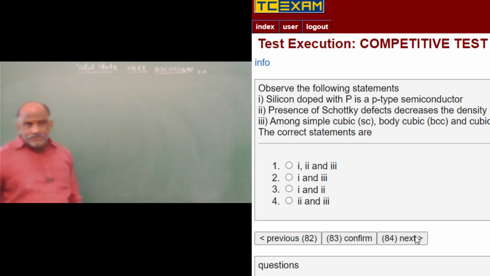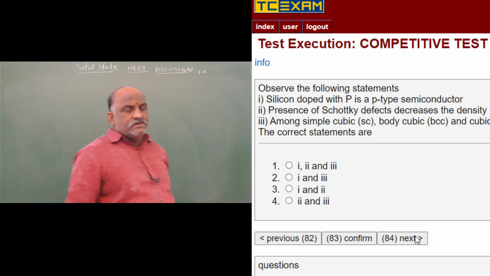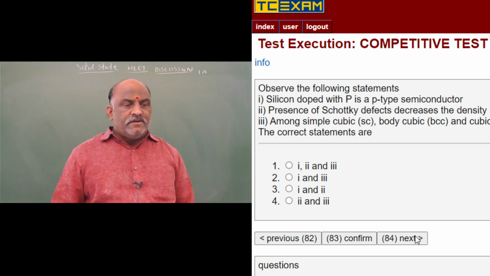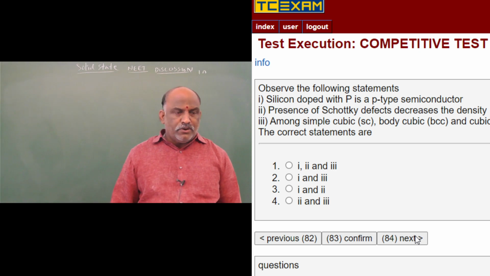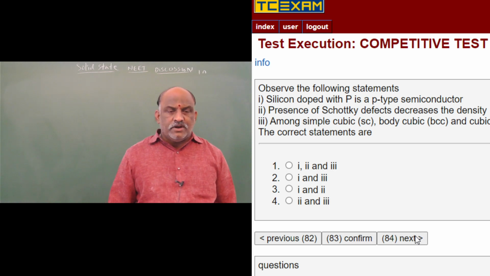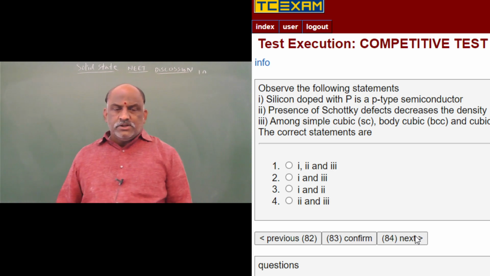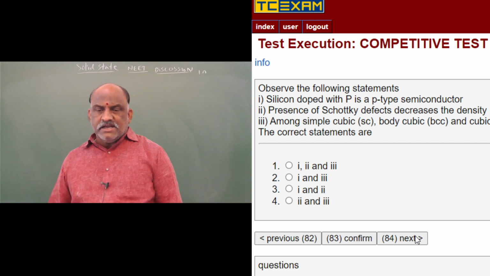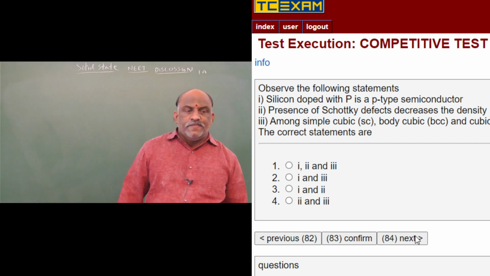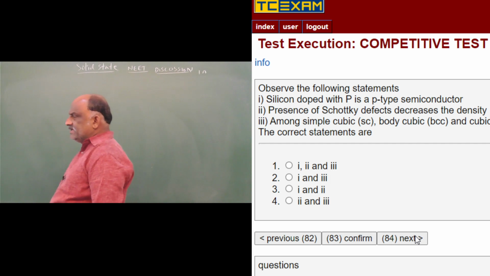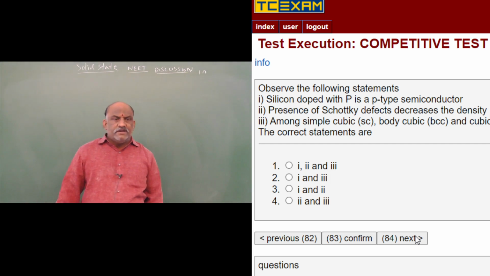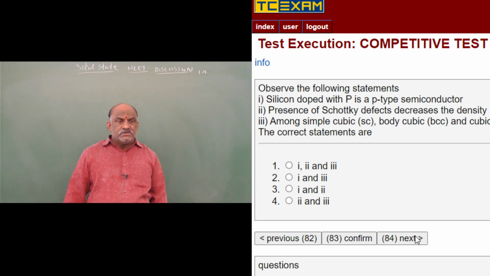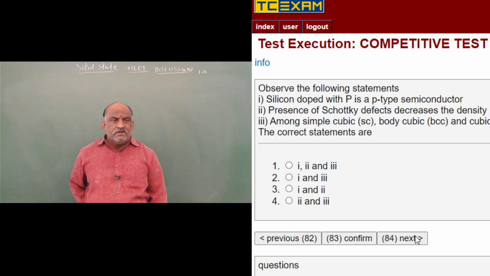Next, question number 83. Observe the following statements. Silicon doped with phosphorus is P type. No. Presence of Schottky defect decreases the density. Correct. Among simple cubic, body-centered cubic and close packing structures, the packing efficiency is highest for CCP. Right. Packing efficiency is more. Schottky defect density decreases, that is also a right statement. Second statement right, third statement right, but the first statement is wrong.